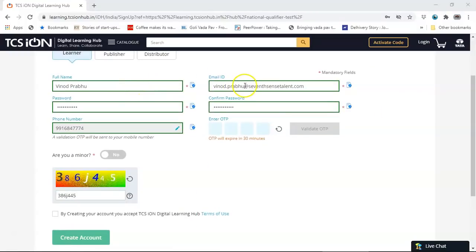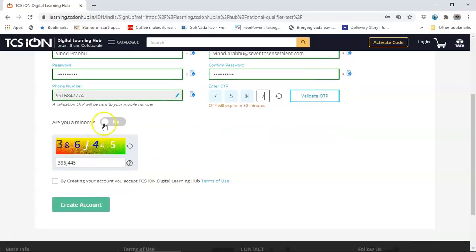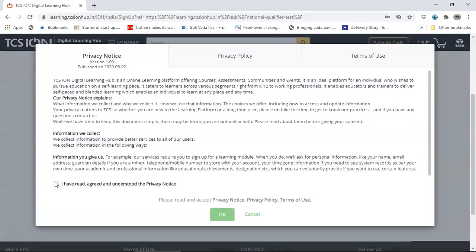So you enter your full name, your email address, and your password. The password should have at a minimum one number, one special character, and one uppercase and one lowercase letter. Ensure you can see that the password is accepted. Enter the confirm password. For the phone number, you will get an OTP. So enter the OTP that you get on your phone number. This is the OTP that I've gotten. Are you a minor? Let that be no. Enter this captcha here.